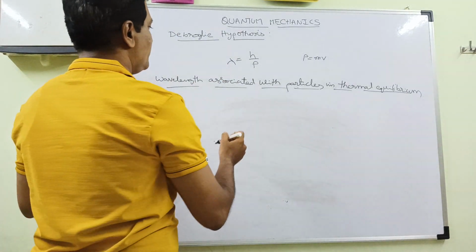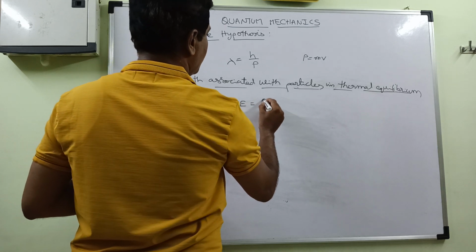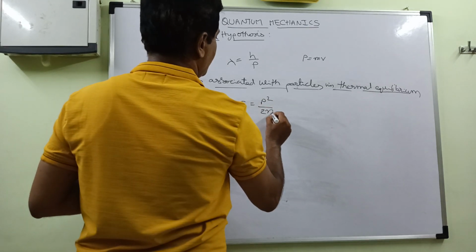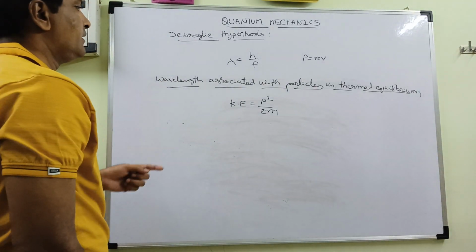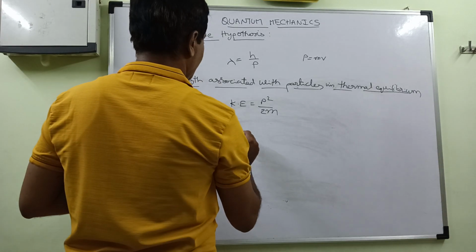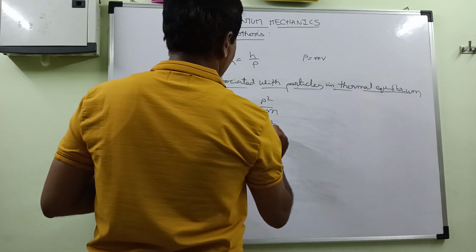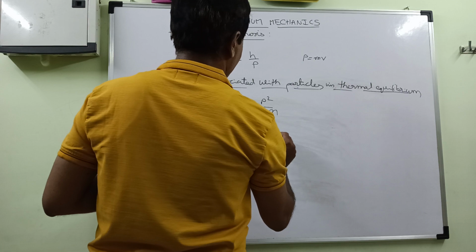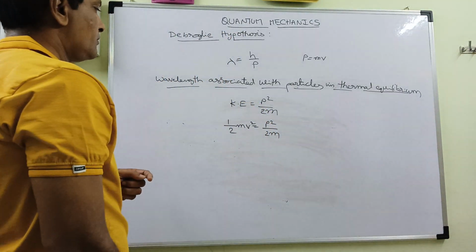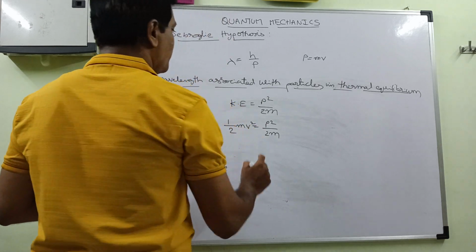We know that kinetic energy is equal to p square by 2m, that is, half mv square is equal to p square by 2m.